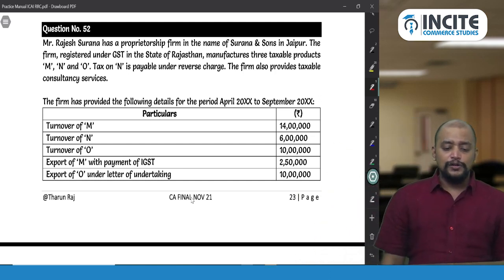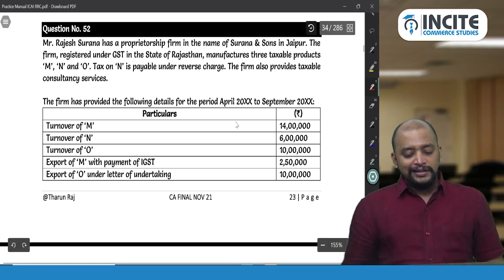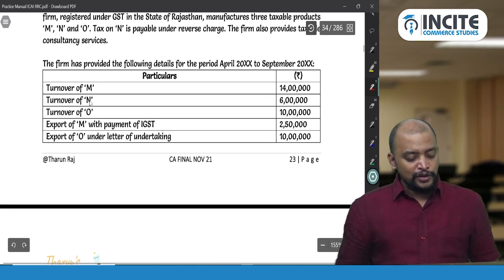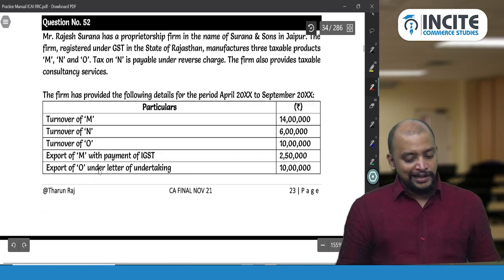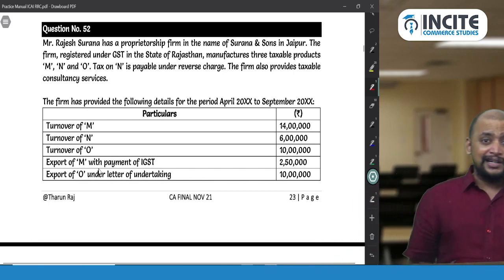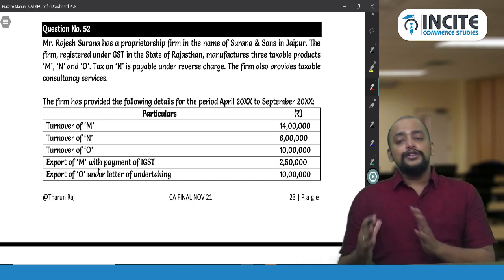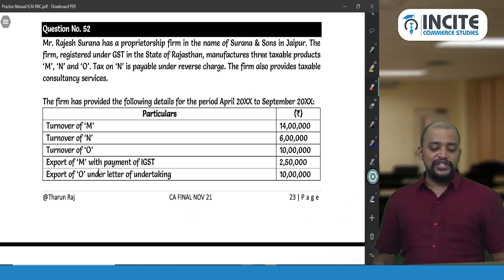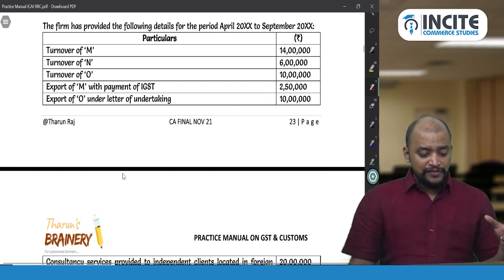The firm also provides the taxable consultancy services, and they have given the details for April to September. Turnover of M, turnover of N and turnover of O, turnover of M with payment of IGST, export of O under letter of undertaking. So now let's see whether GST is payable or not. So when you prepare a statement, you need to prepare a working note. What is that working note in this type of questions? Because this question actually is related to application of exempted supplies.